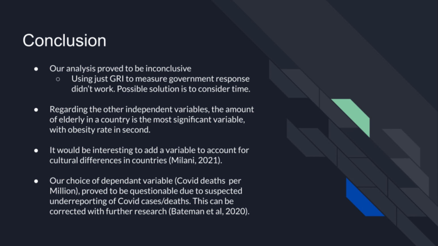Another problem with our analysis is that our choice of dependent variable may also be questionable. This is illustrated by a model where we regress the same independent variables on COVID cases per million instead of deaths per million, and the number of elderly and the obesity rates were still the best predictors of this, which doesn't make sense as these variables only predict the number of deaths. This leads us to believe that there is a very significant amount of underreporting of both COVID cases and deaths. This underreporting has been explored in the literature. See Bateman et al. 2020.